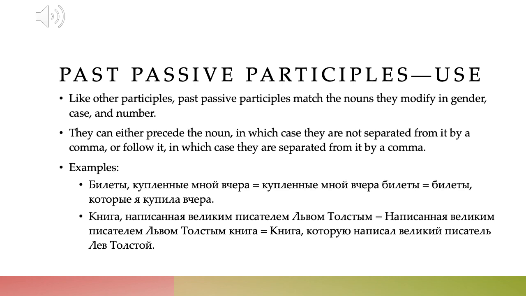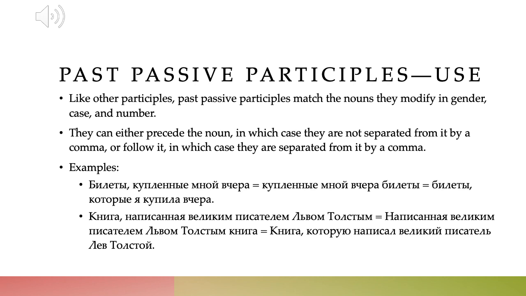Also notice that the subject of the verb in the который clause becomes the instrumental in the participial clause. So купленные мной means the same thing as которые я купила.